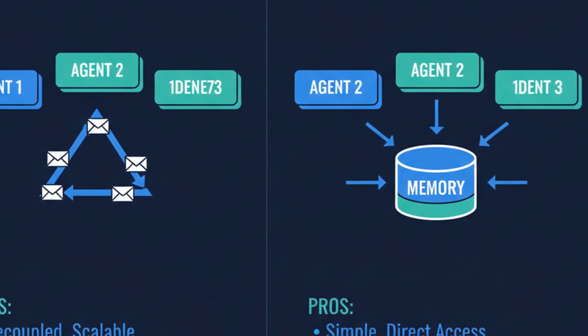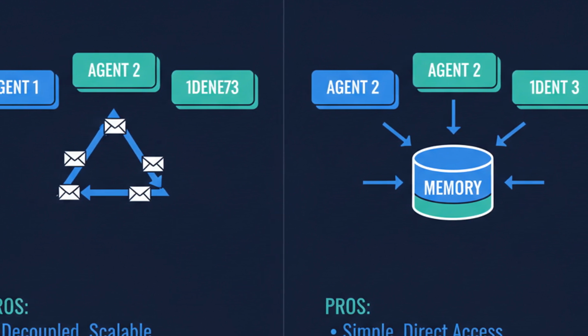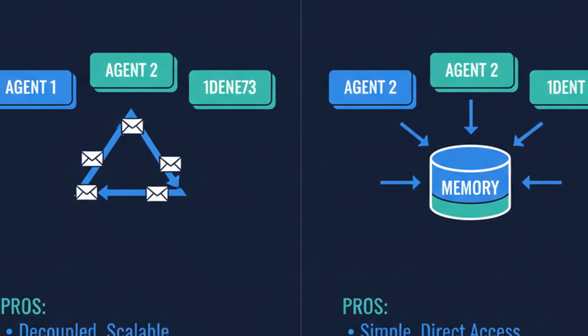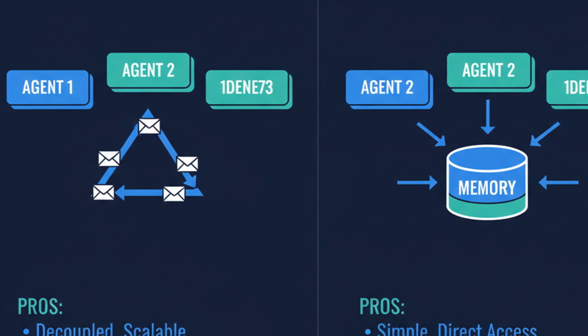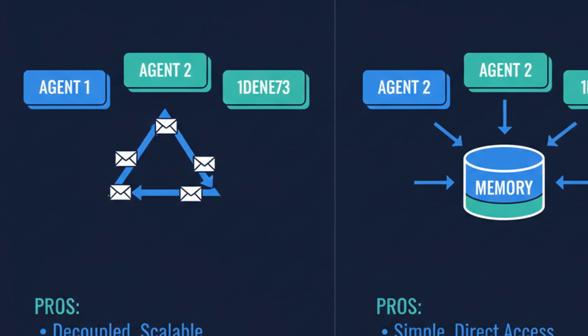Shared state means agents read and write to a common memory. Faster for co-located agents, but you need synchronization. Most production systems use both. Shared state for working memory within a task, message passing for cross-task communication.